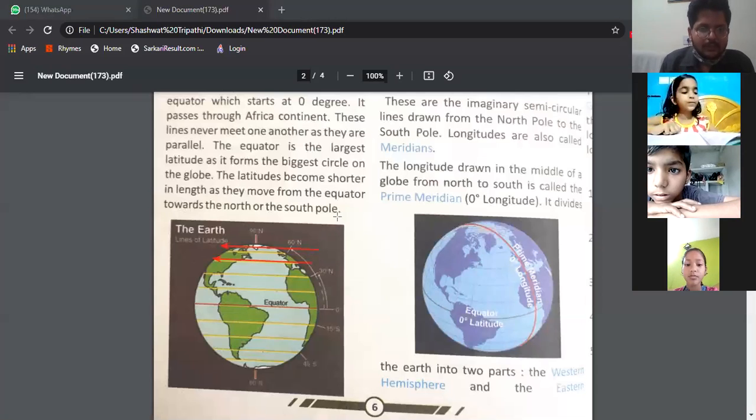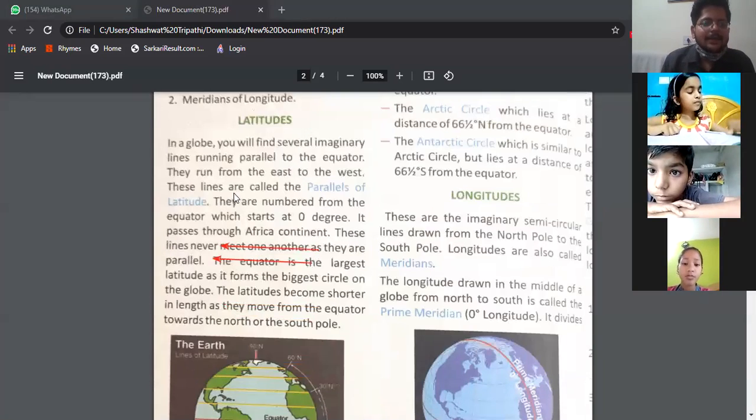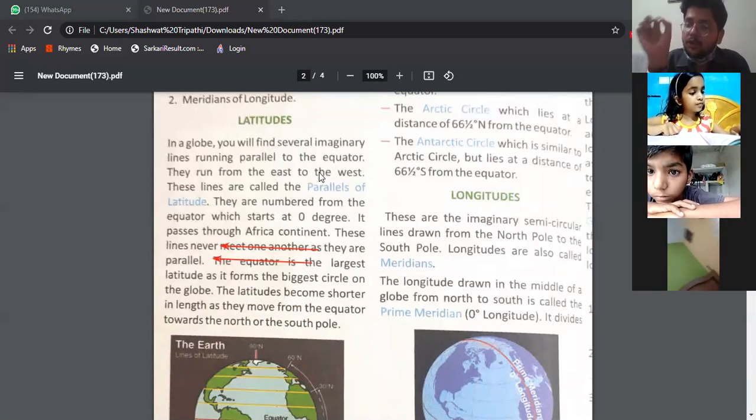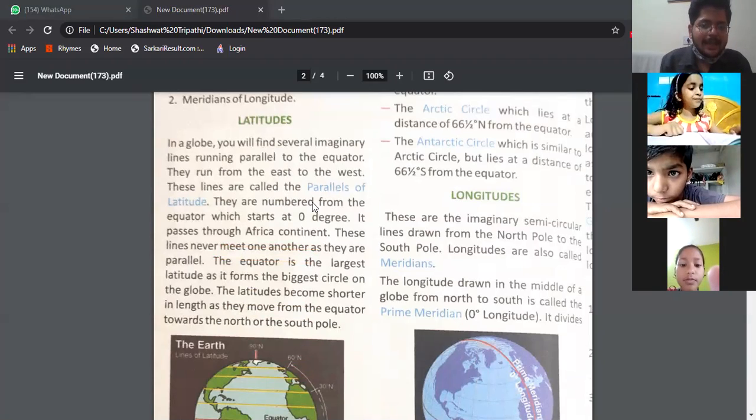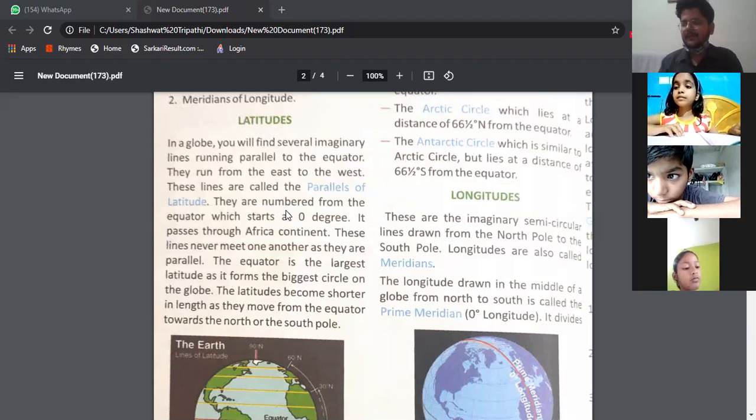Now see, the next line says here that it runs from east to west, and those imaginary lines, the horizontal imaginary lines which run from east to west, are called latitudes. Understood? Now, they are numbered from the equator, which starts at 0 degree. It passes through Africa continent. These lines never meet one another as they are parallel. The equator is the largest latitude as it forms the biggest circle. See, very easy to understand. All can see the drawing before, the diagram below.